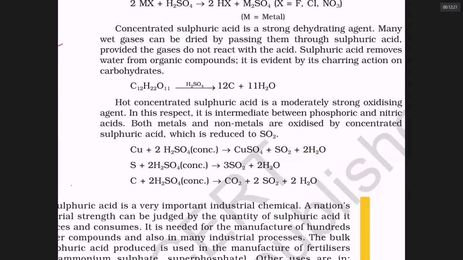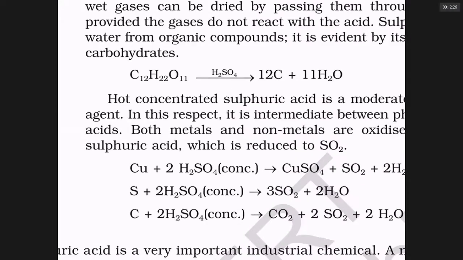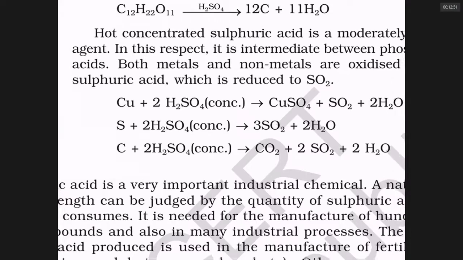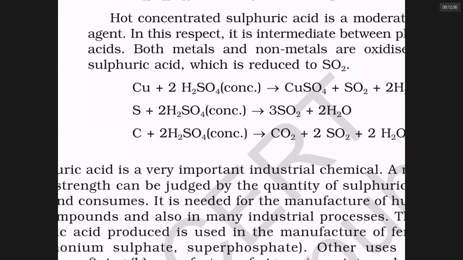It can remove water from sugars. It is called charring of sugar. If you put C12H22O11 in sulfuric acid, it will take away water to give carbon. Similarly, if I put metals like copper, or non-metals like sulfur and carbon, they all undergo oxidation. Copper becomes Cu+2, copper sulfate. Sulfur becomes S+4, SO2. Carbon becomes C+4, CO2. All the copper, sulfur and carbon will be oxidized along with the evolution of SO2 gas when they react with sulfuric acid. Sulfuric acid is very important.